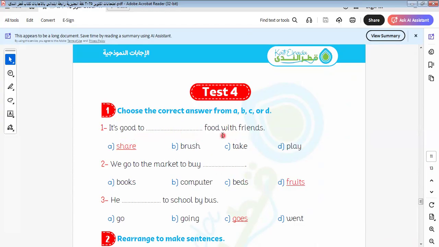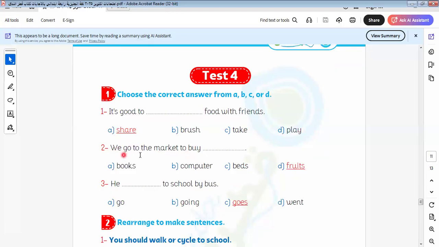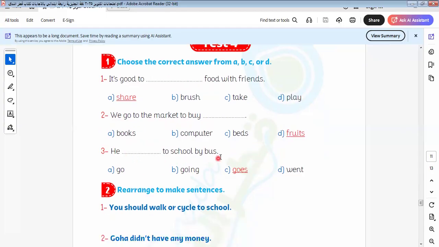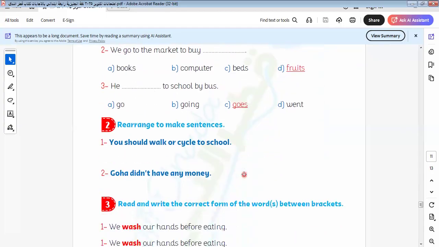It's good to taste food with friends. It's good to share. We go to the market to buy fruits. He goes to school by bus. Let's go to another one.